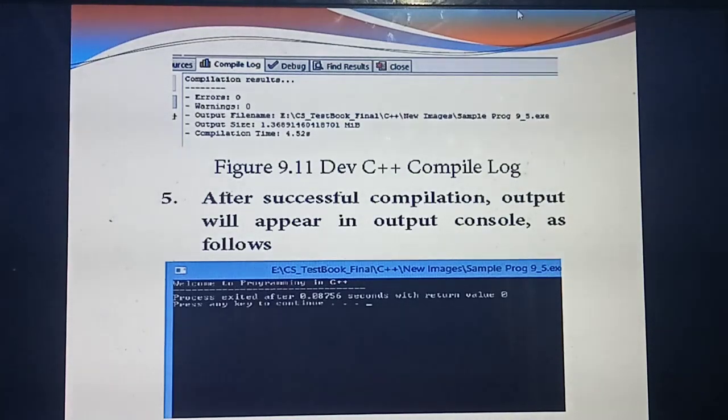Run the program, and the output will display like this. This is the output screen. Have you seen this black and green screen? It is the output screen. In that program, what's the output? See, welcome to programming in C++. That output will be displayed in the output screen. If you need to go back to the previous screen, you need to press any one key.